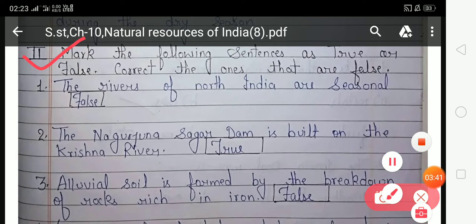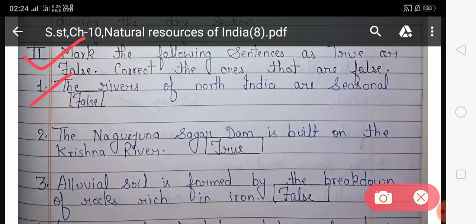Mark the following sentences as true or false. So students, in this exercise you have to give an answer according to the given statement. If the statement is right then your answer will be true, and if the statement is wrong then your answer will be false. Now look at the first number.